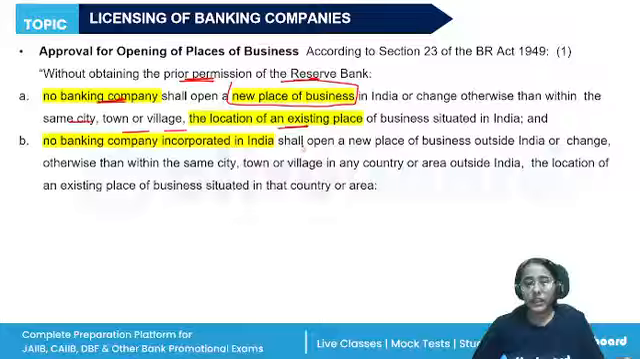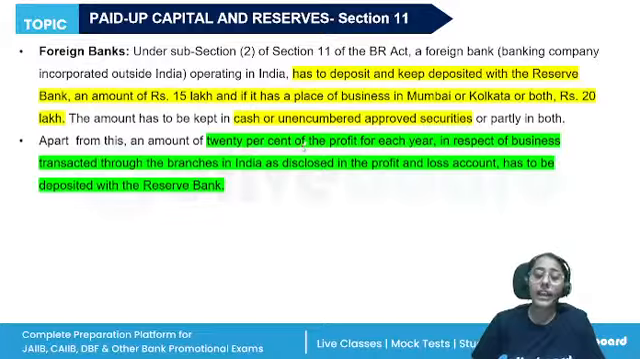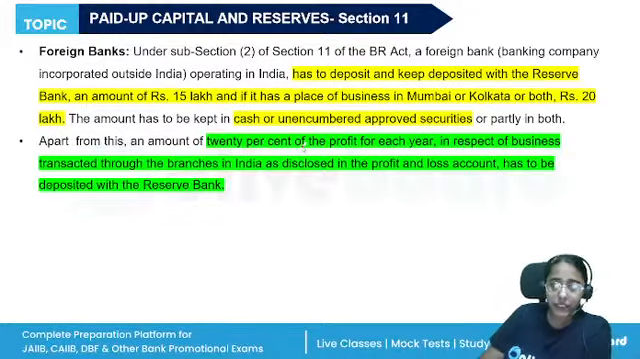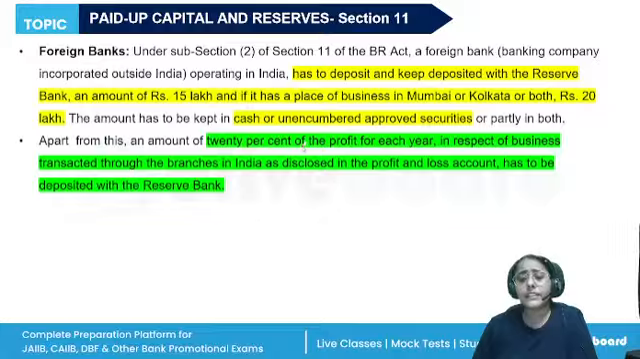But if this place of business is a temporary one, then it is allowed. Temporary means that for an exhibition or a conference, they are just opening a counter. That is a temporary place of business. For that, permission is not required. Otherwise, first they need prior permission, and RBI will need to be satisfied by an inspection, the financial conditions, all of these things.